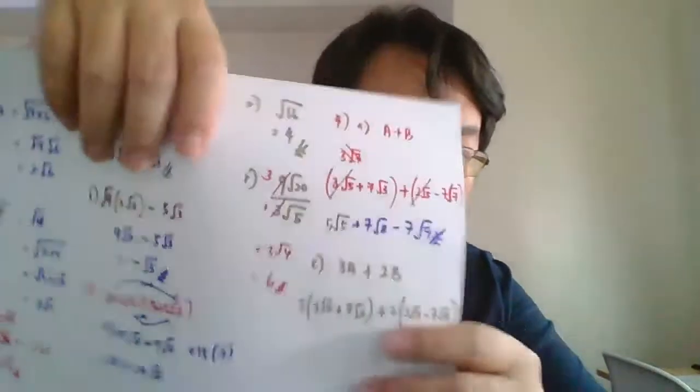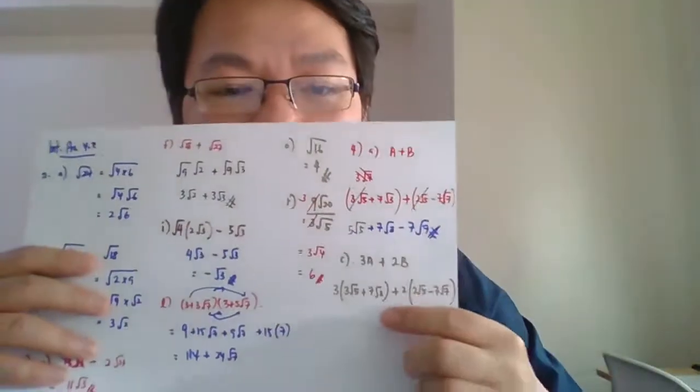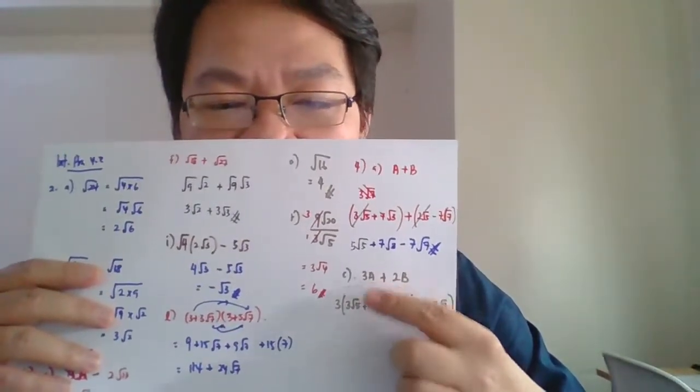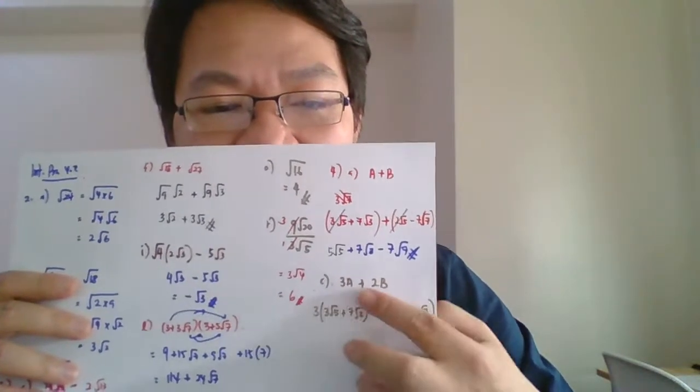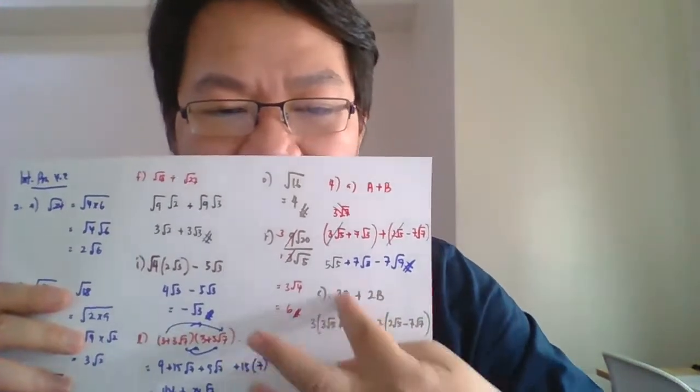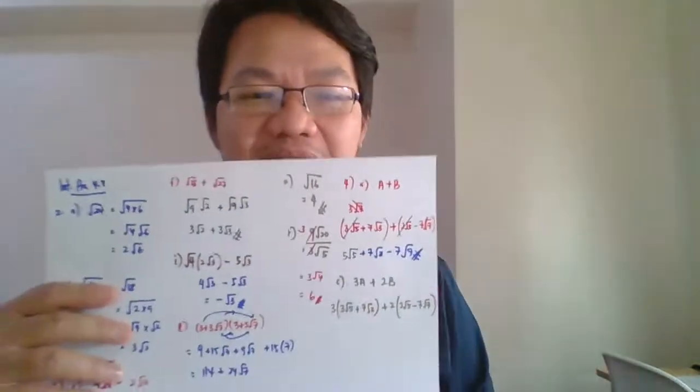So 3A. A is 3 surd 5 plus 7 surd 3, plus 2B. B is 2 surd 5 minus 7 surd 7. Okay guys, as usual, this is our question. You just put in A and B, put the 3 and the 2 in front of the bracket, then do the normal expansion and solve the problem.